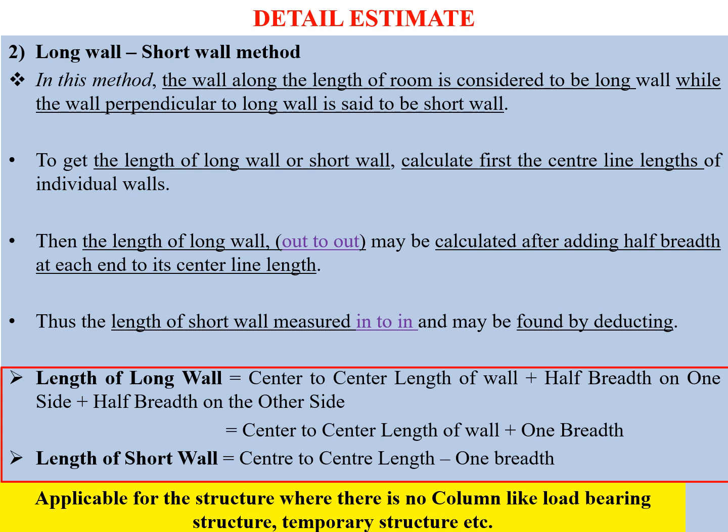So we are going to see one example. It is going to clarify all your doubts. One thing which we need to remember is the long wall and short wall method is going to be used mostly in load bearing structures where we do not have any columns or any kind of temporary structure. Also we can use the long wall short wall method. Now let's try to understand with a simple numerical.